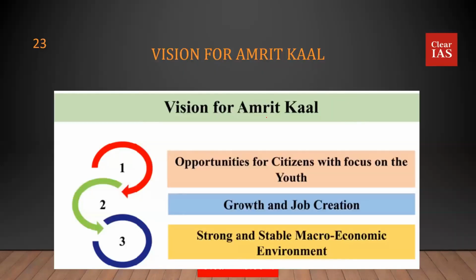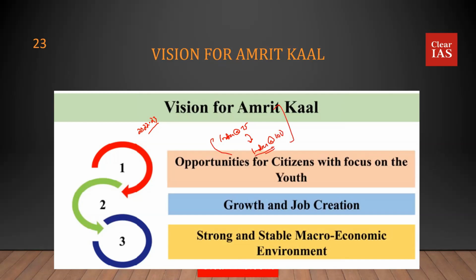Now, what does our budget have to say? What is our budget's vision on all these things? When you look at the previous year's budget, the 2022-23 budget, the government was speaking about something called Amrit Kal. Amrit Kal is the period between 2022 and 2047, that is, from India at 75 years of independence to India at 100. This time period is called Amrit Kal.